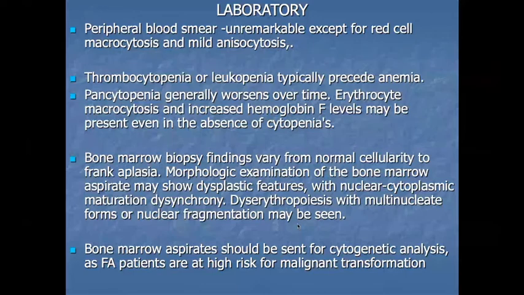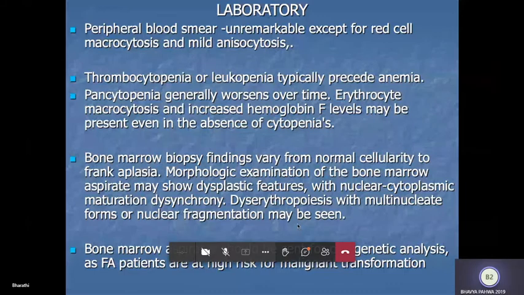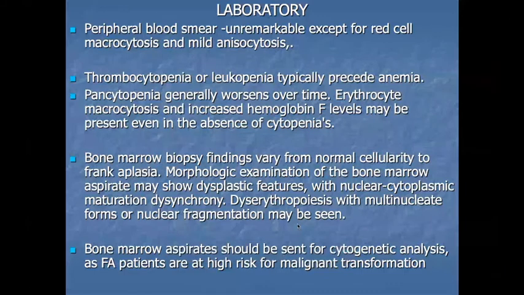Dyserythropoiesis, dysgranulopoiesis, dysmegakaryopoiesis. Did you understand? Yes, ma'am. Tell me then. Ma'am, dysplasia means abnormal development of cells, like a squamous cell becoming an abnormally shaped cell. Okay, dysplasia.